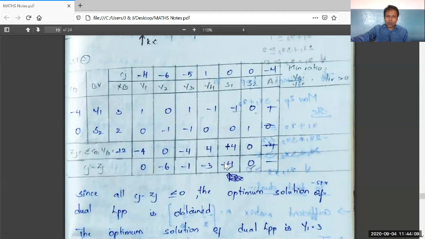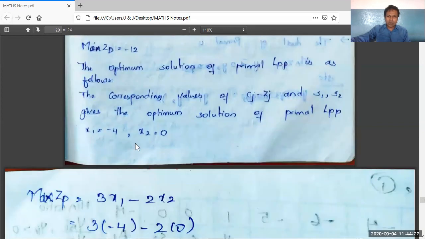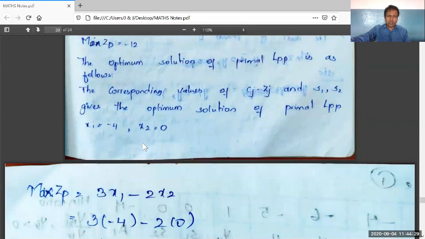Therefore, the value minus 4 corresponds to S1, so x1 is minus 4, and x2 is 0, corresponding to S2.